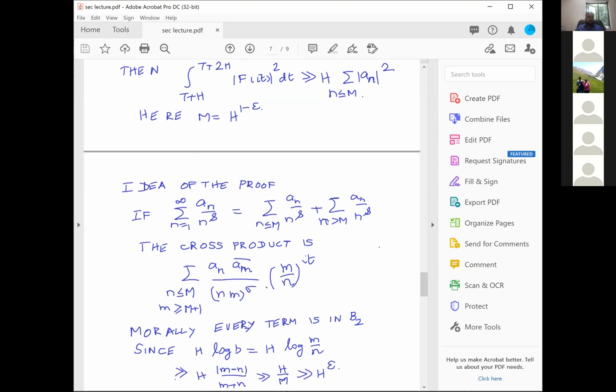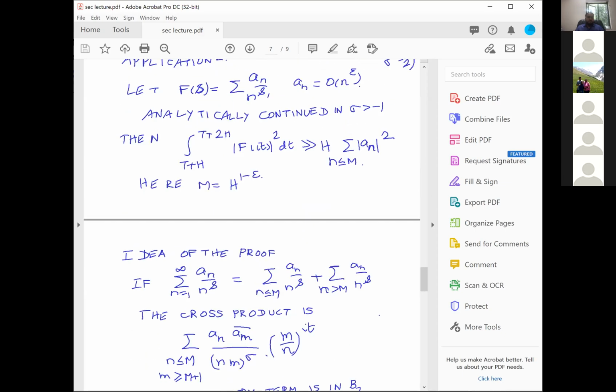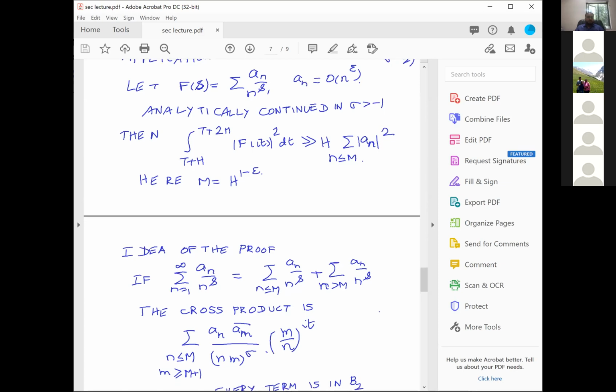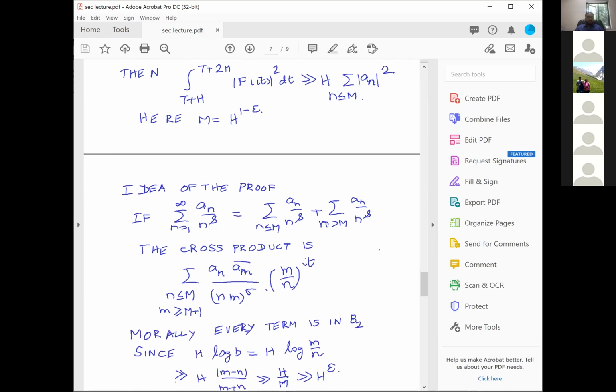The idea of the proof is you write f(s), which is summation a_n by n^s, and you break it into the sum with n less than or equal to M of a_n by n^s, and the sum with n bigger than or equal to M of a_n by n^s. And now you see, I am having a mod square, which is a non-negative function.